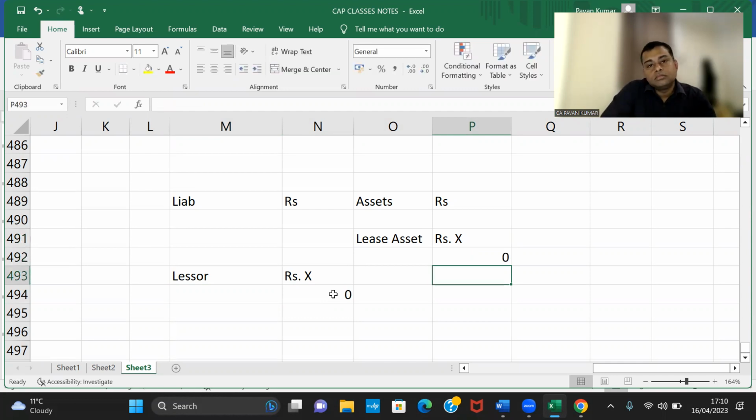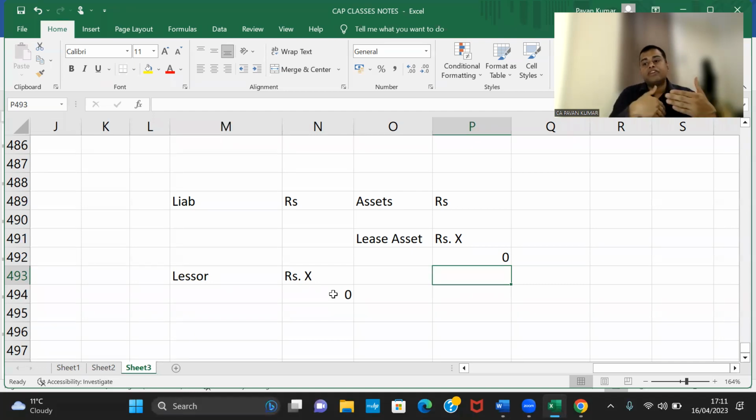That's all. On the same day you are creating one asset and liability with the same rupees, but these are discharged in different amounts, amortized in different amounts over 7 years. N is the same, so in the nth year it will become 0, 0. Today, X rupees, same amount. 7th year, 0, 0.